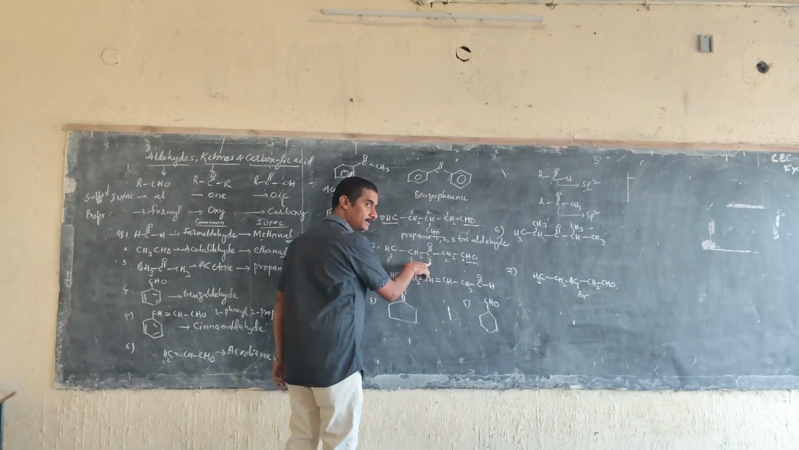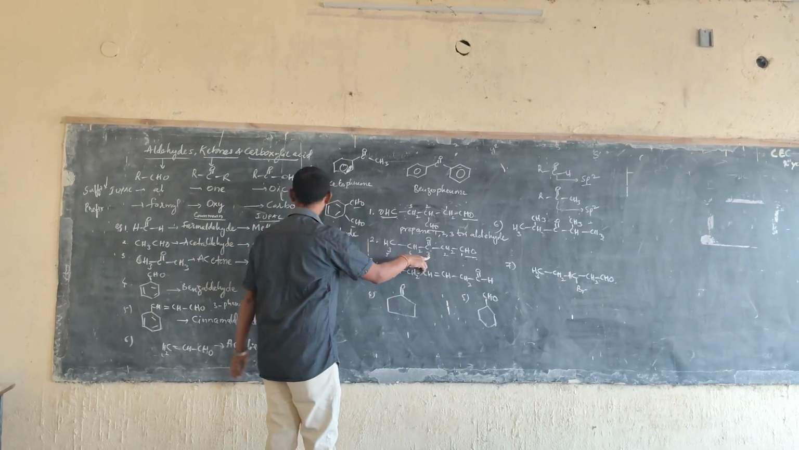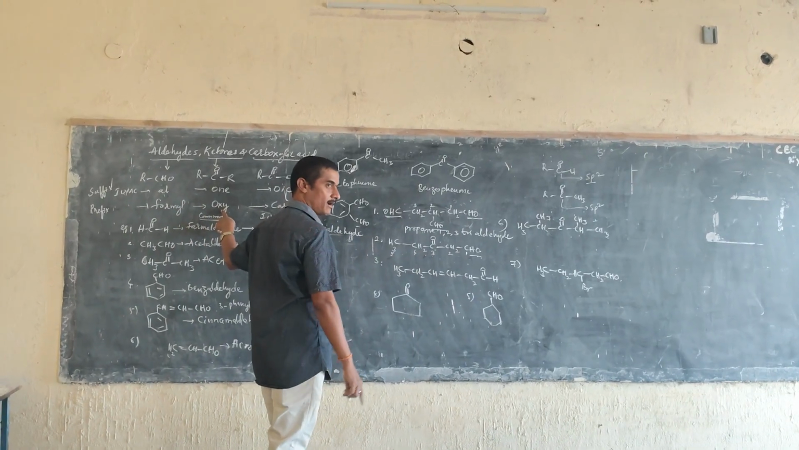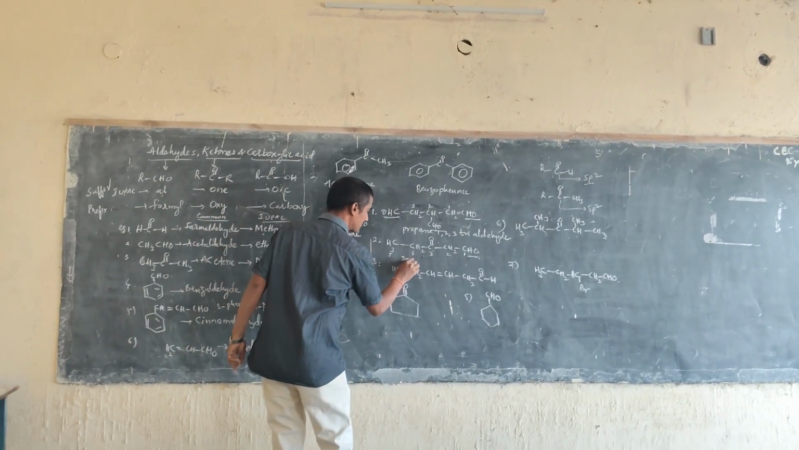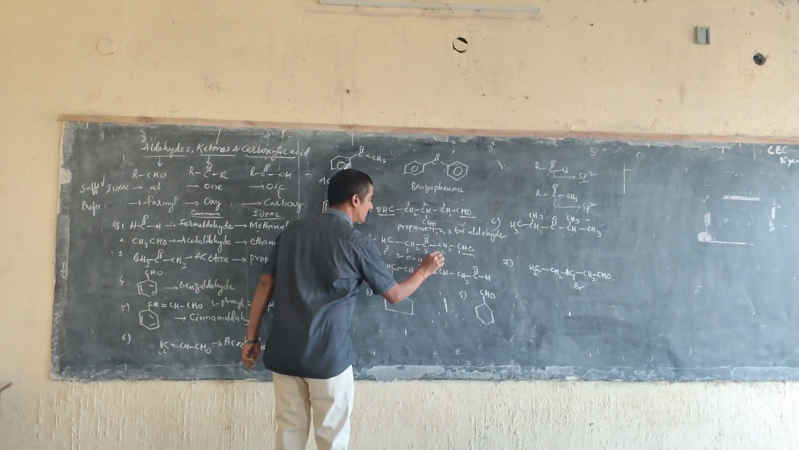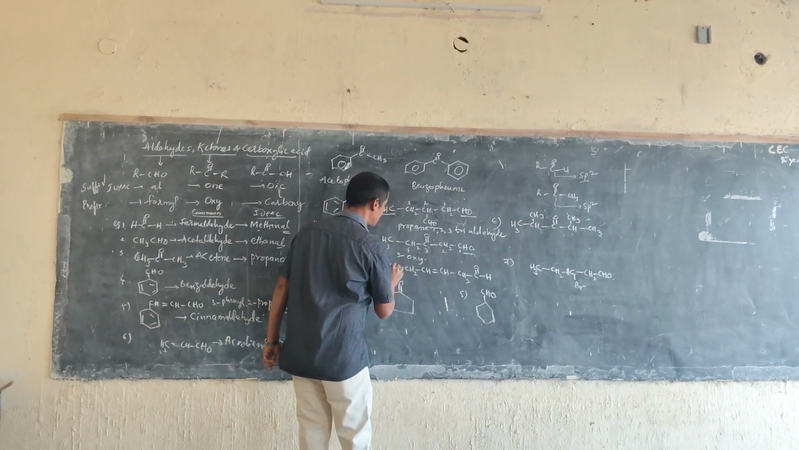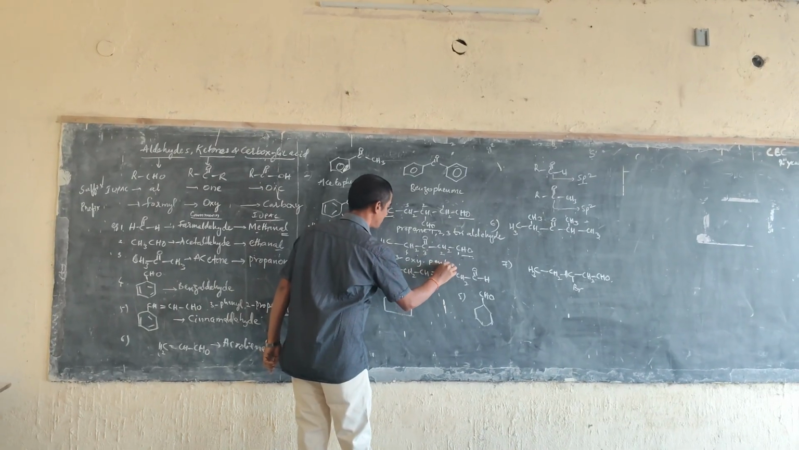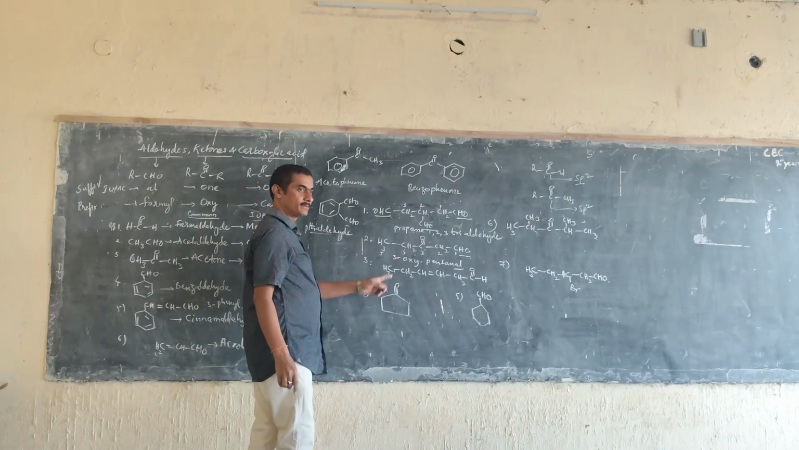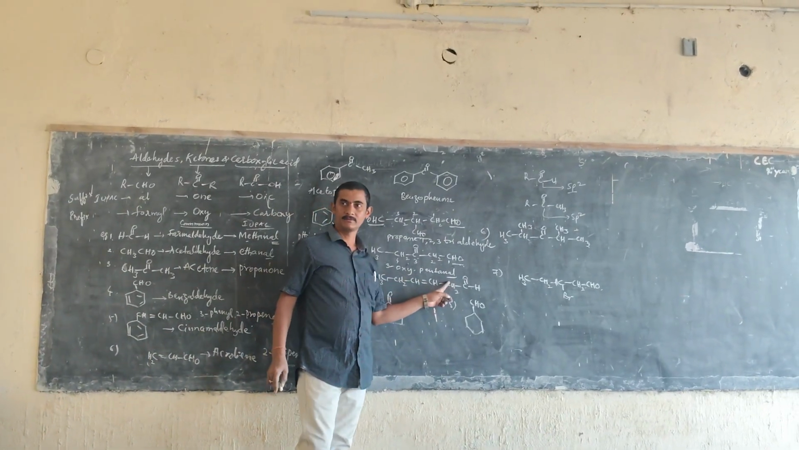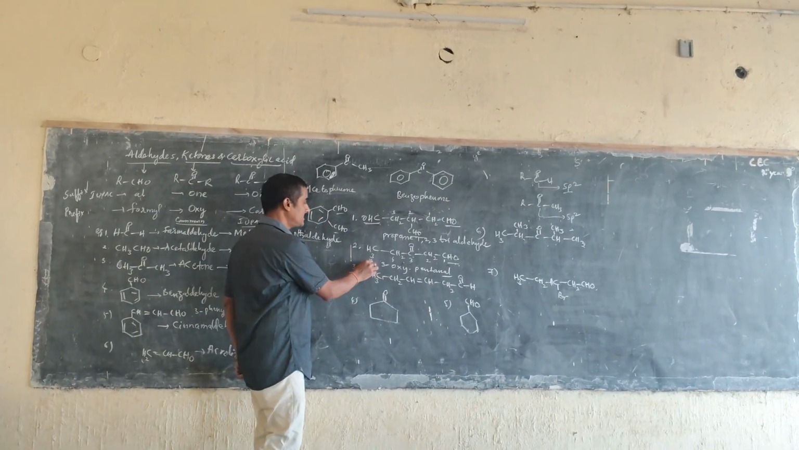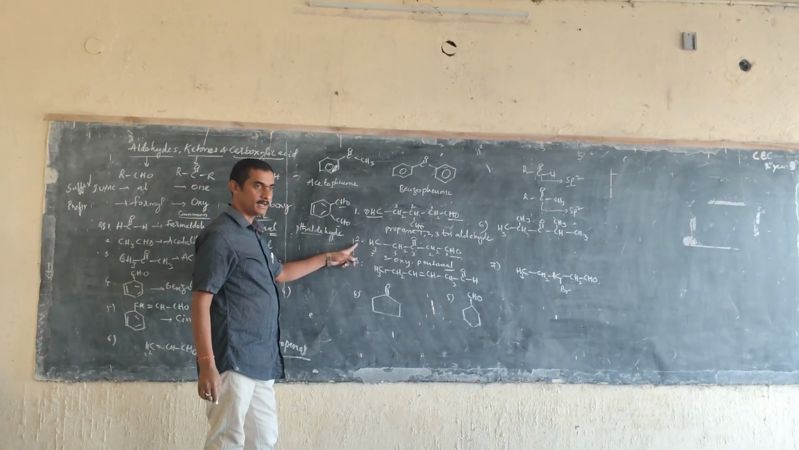So the third carbon has the keto group. Keto group as a prefix is oxo, so 3-oxo. So what is the total name? 3-oxo pentanal, as there are 5 carbons. 3-oxopentanal. Understood? 3-oxopentanal. So this is the second structure nomenclature.